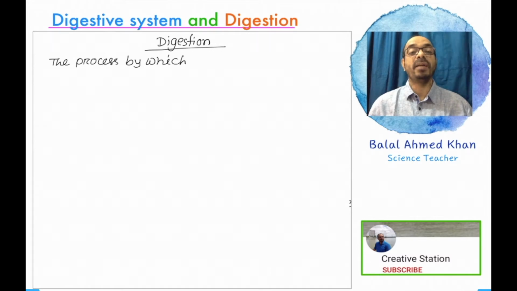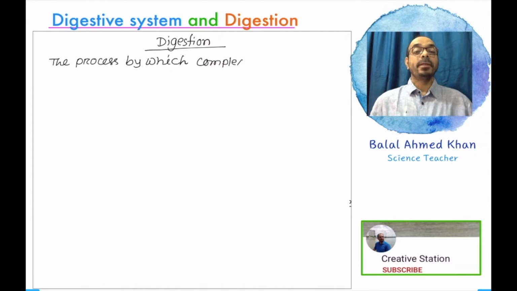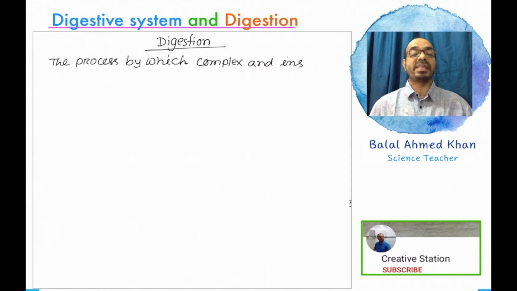Digestion is a physiological function accomplished with the help of the digestive system. So digestion is a process by which complex food is converted into simple absorbable food nutrient elements.